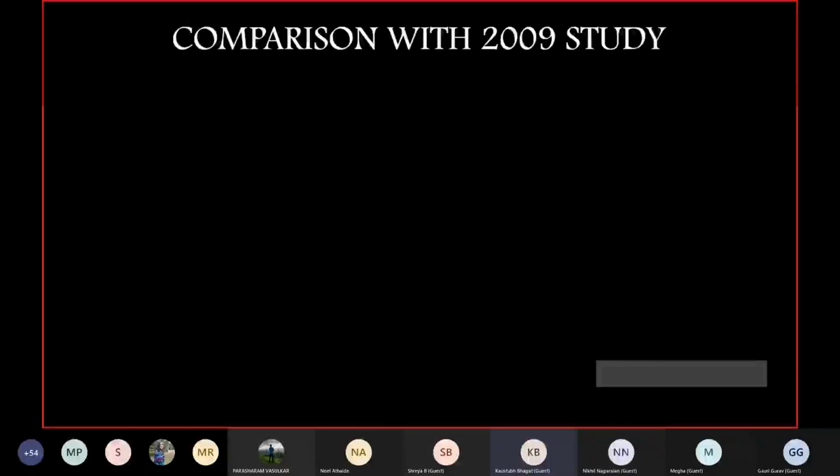Now, coming to the point, let's start with the part where we were comparing the two studies. We had conducted the studies, but we need to compare them. We need to understand what the differences or similarities were. Are there any trends, declining or increasing, or is it stable? That is what we wanted to look at. So can we have the next, Gauri?